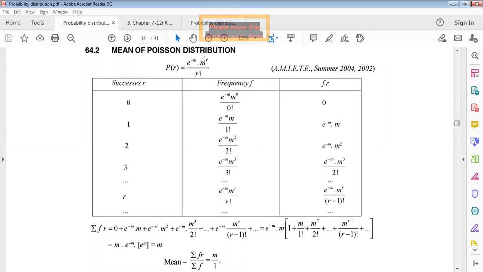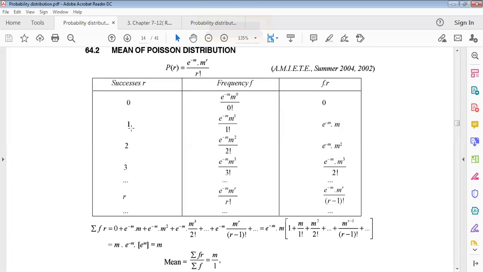If we put r equals 0 here, then e to the power minus m, m to the power 0, over 0 factorial. 0 factorial means what? 1. Remember it. 0 factorial means 1. I have a mathematics learning group where the proof of 0 factorial is given. In this group, I have a post with the 0 factorial proof. You can visit the group. If r equals 0, then putting r equals 0 here, we get this one. Just multiplication, r times f of r, what will be? 0.